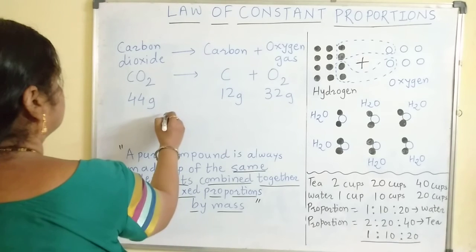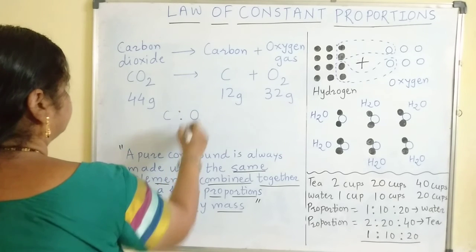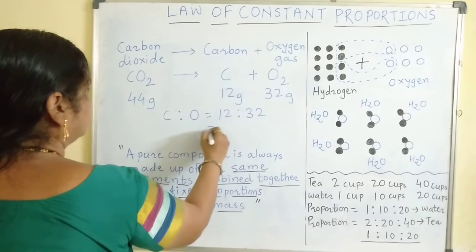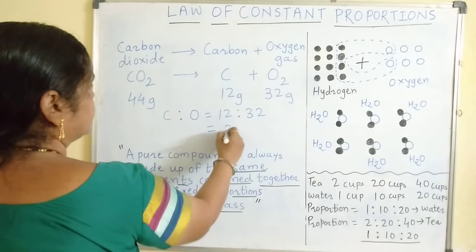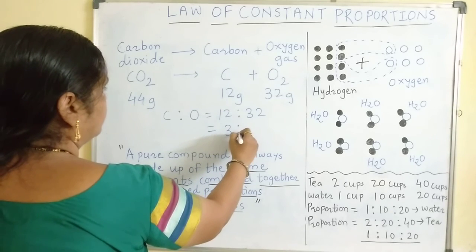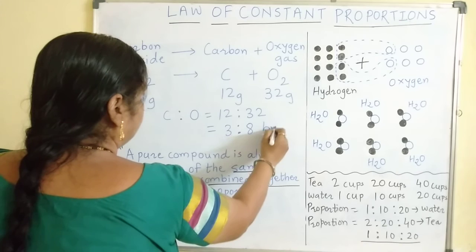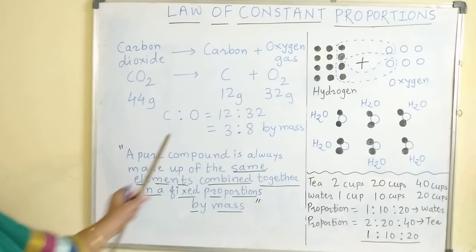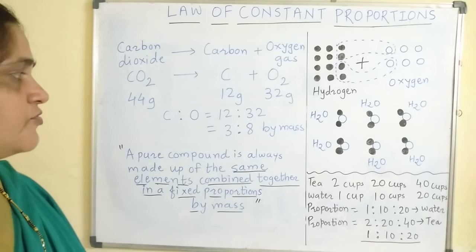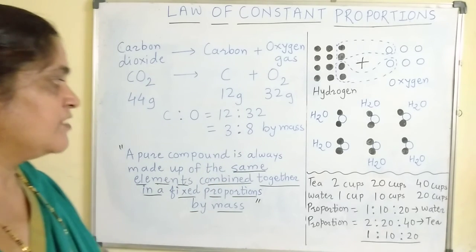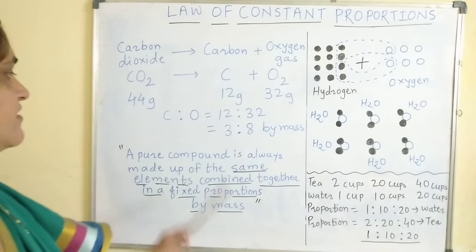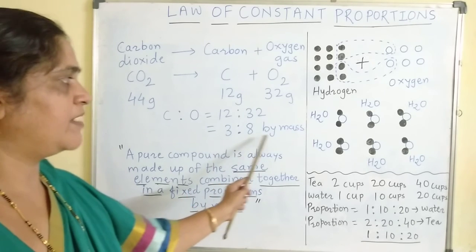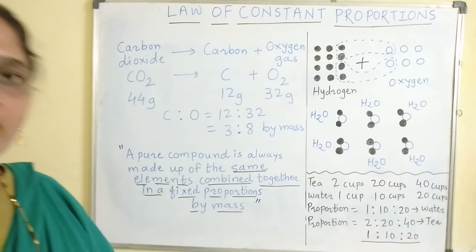Now I want to check the ratio. Carbon to oxygen is equal to 12 to 32. If it is reduced to lowest terms, then 4 3s are 12 and 4 8s are 32. So you will always get the ratio of carbon to oxygen after decomposition of CO2 as 3:8 by mass. So here also, carbon and oxygen, these two elements, combine together in a fixed proportion of 3:8 by mass to produce carbon dioxide.